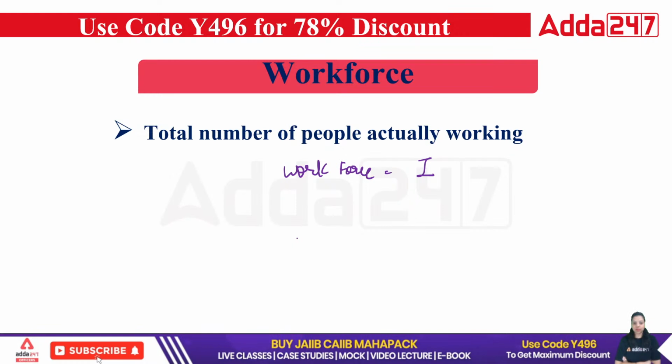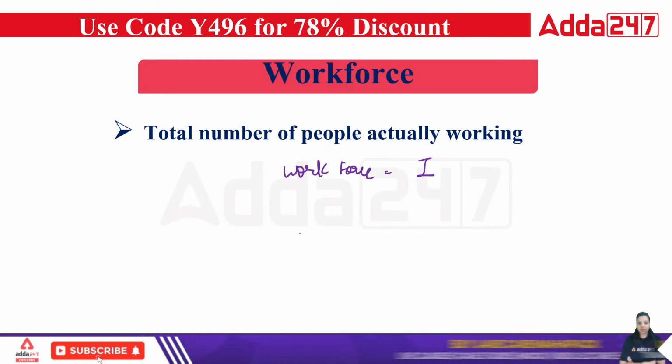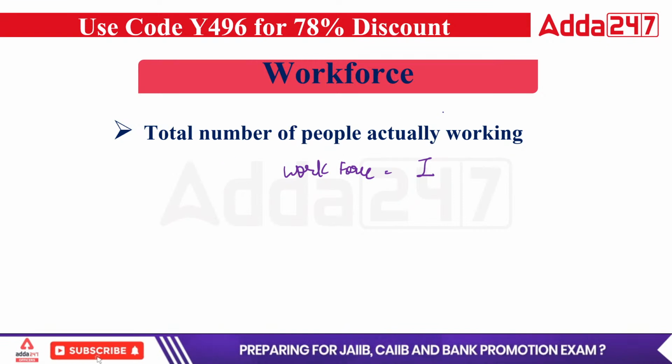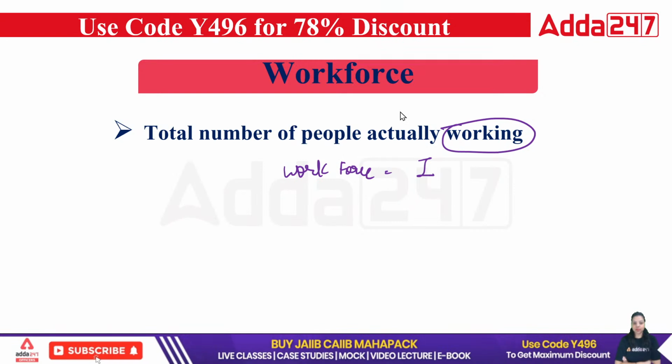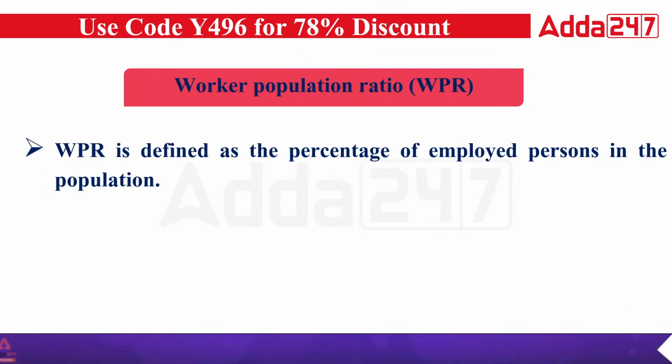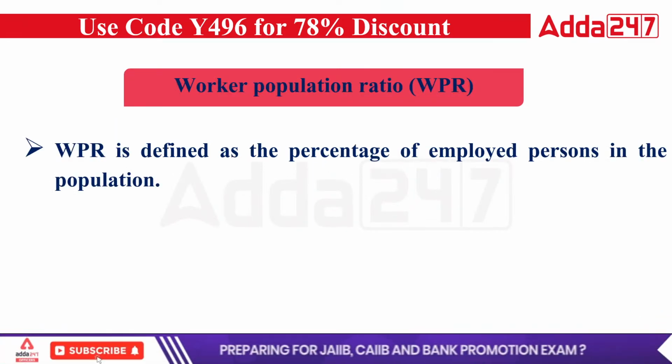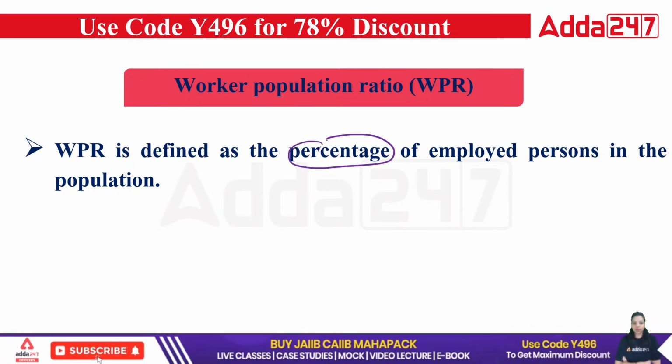So workforce is simply category 1 people of the total population. The total number of people who actually are working, that is the workforce. Now the next term is the worker population ratio. What is worker population ratio? It is defined as the percentage of employed persons in the population.